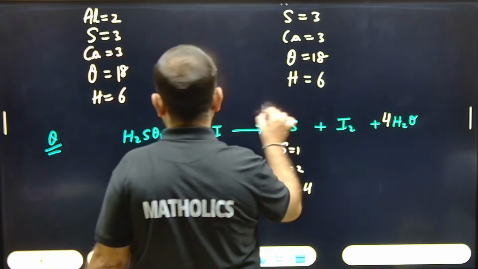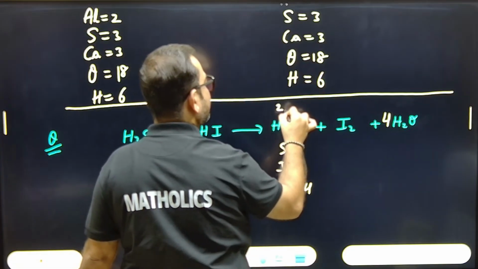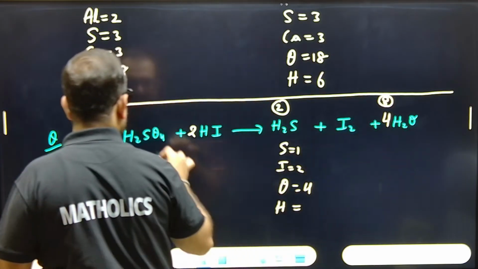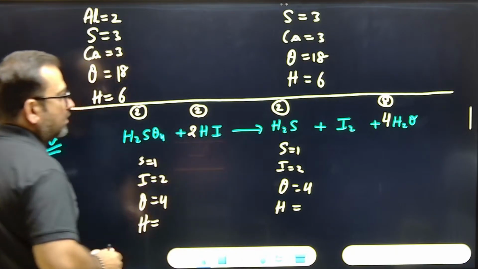See, hydrogen I am writing here. Just make a line. For hydrogen atoms I am writing, here it is 2 and here it is 4 to the 8. You can also write in circles. Okay, here it is 2, and here it is 2. It is 4. 4 and 10.